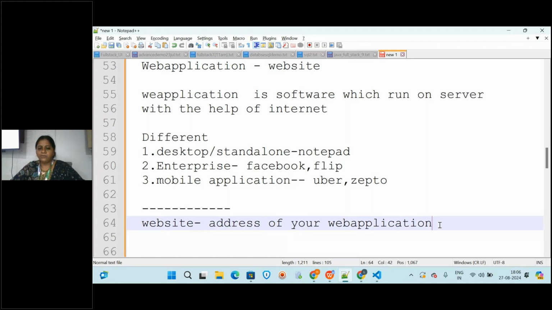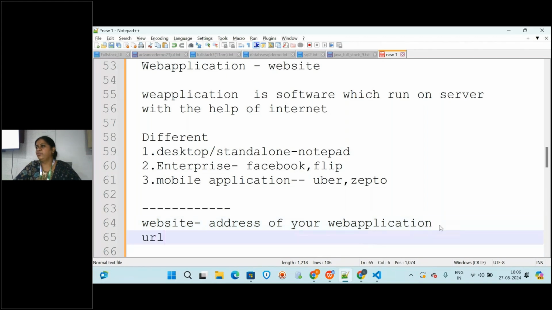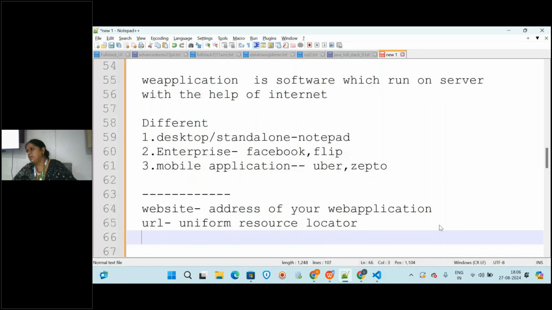In technical terms we can also call it a URL. You might have heard of URL. URL means Uniform Resource Locator. So this is the URL we have, Uniform Resource Locator.